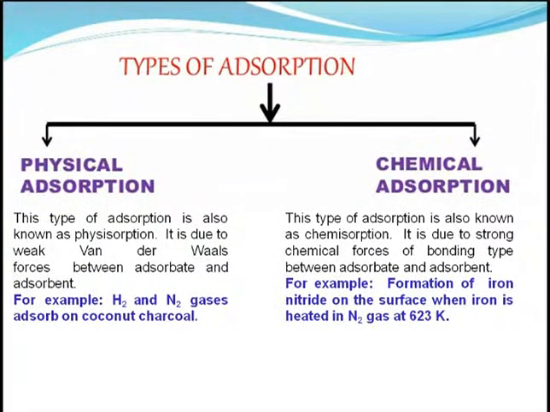In chemical adsorption, we can also call it chemisorption. It is due to strong chemical forces of bonding, such as covalent bonding. Covalent bonding is known as one of the strongest bondings in chemistry. So in chemical adsorption, the binding will be very tight between the adsorbate and the adsorbent. For example, formation of iron nitride on the surface when iron is heated in nitrogen gas. It will be completely absorbed and we cannot separate it easily.